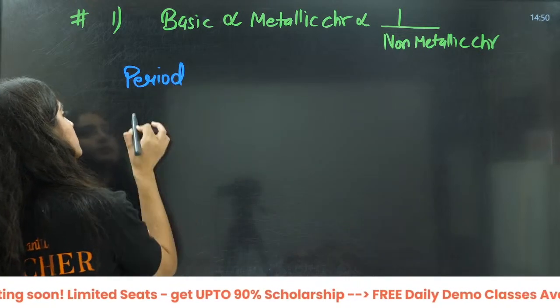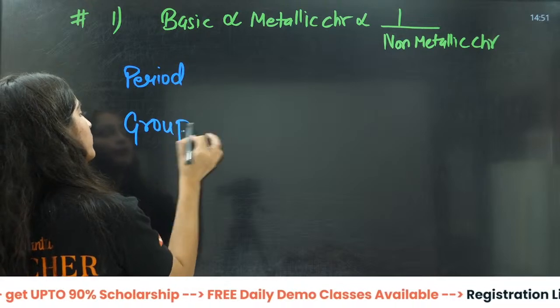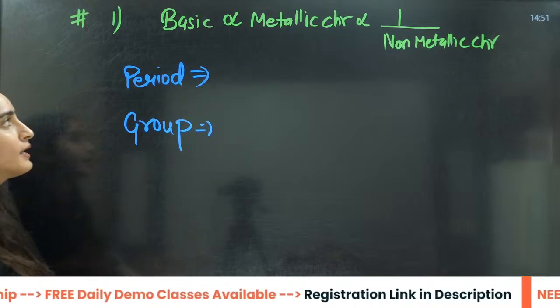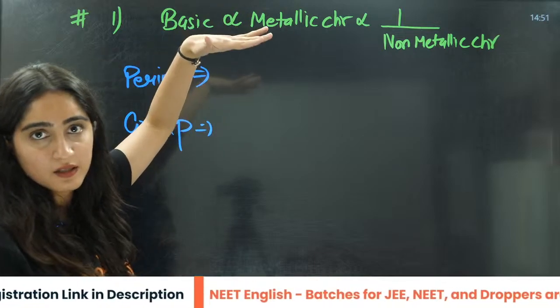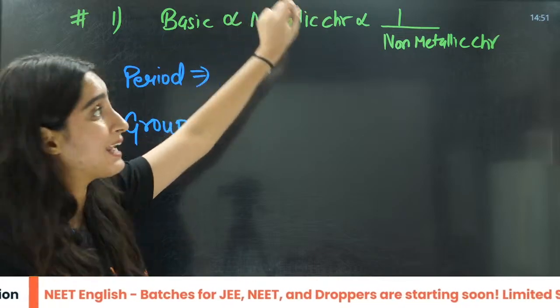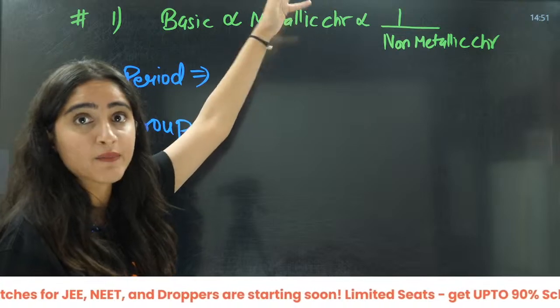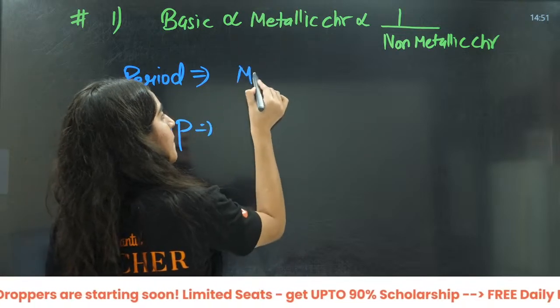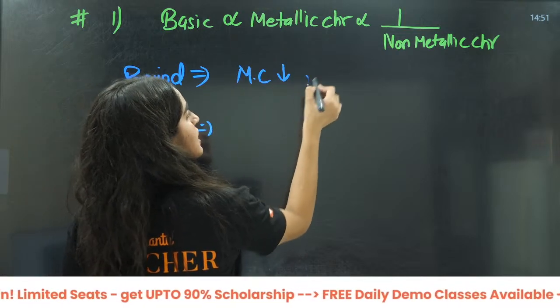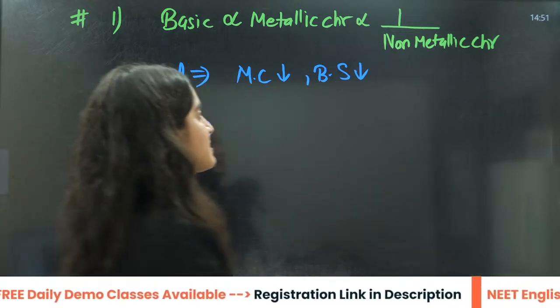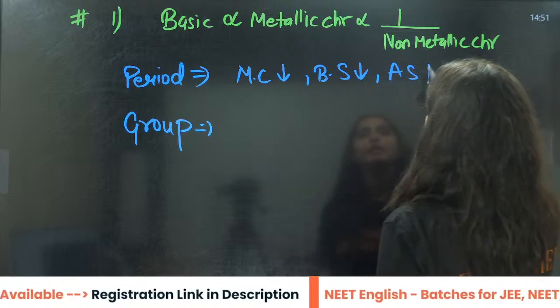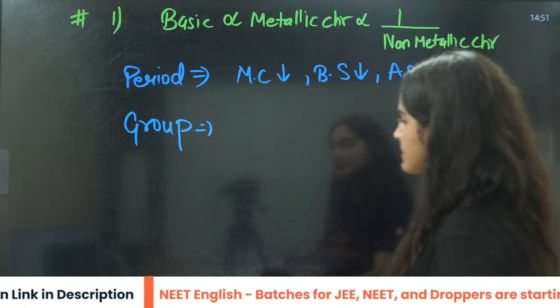Period, and this is group. No Z effective, we are going to talk about. Tell me, along the period non-metallic character increases, metallic character decreases. That means basic strength decreases. Right? That means acidic strength will increase.